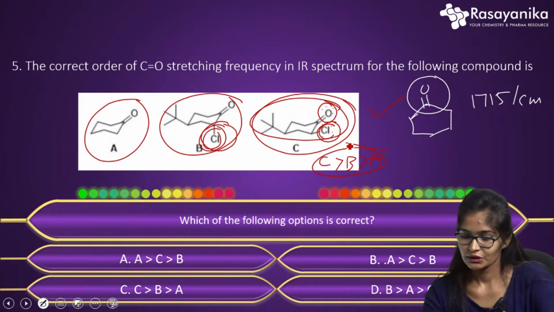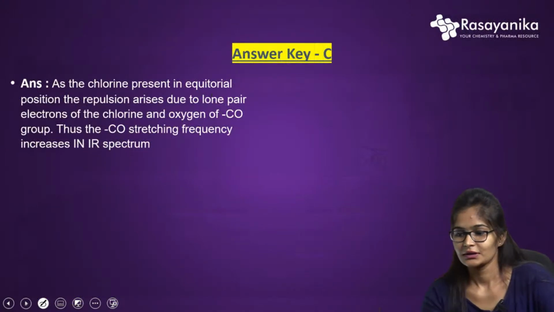So the option where you can see C, B, A is option C. So option C is correct.